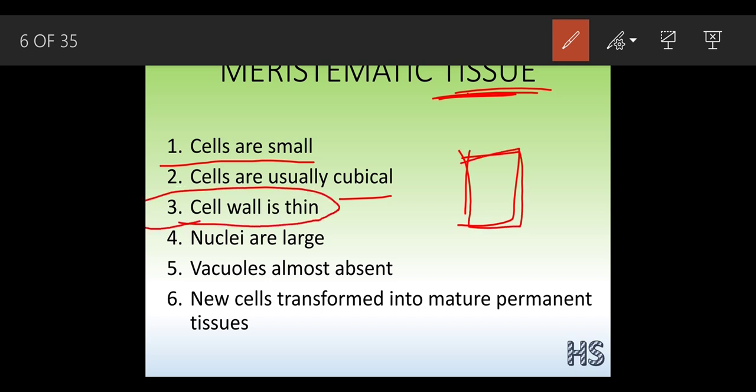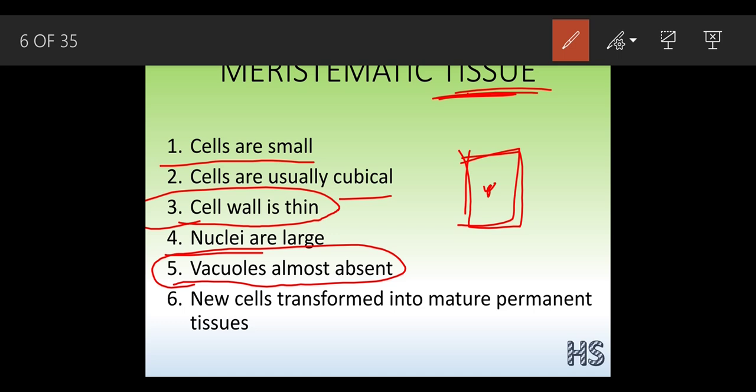For now you just keep it on hold. The nuclei are large. What is nuclei? Nuclei means nothing but the nucleus; many nucleus would be called nuclei, the plural form. Vacuoles are almost absent. Now this is very strange. Vacuoles are quite large in a plant cell, right? But why are the vacuoles absent here?